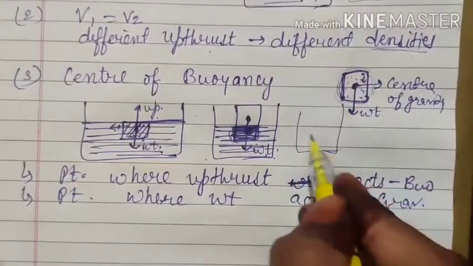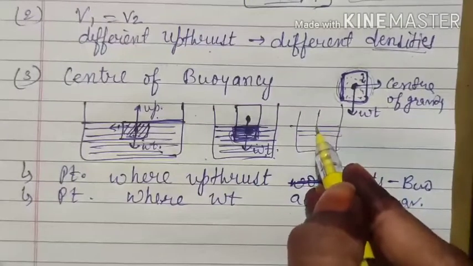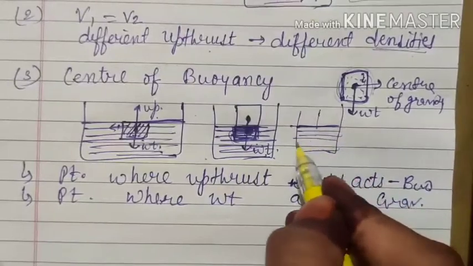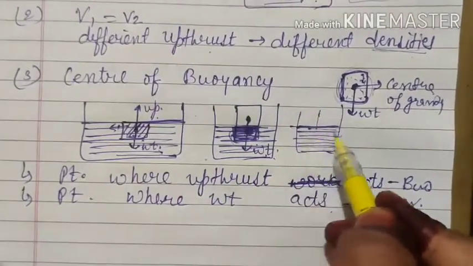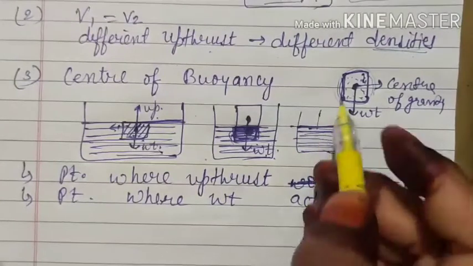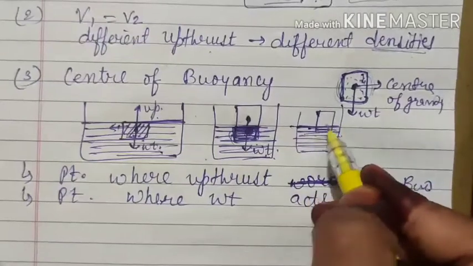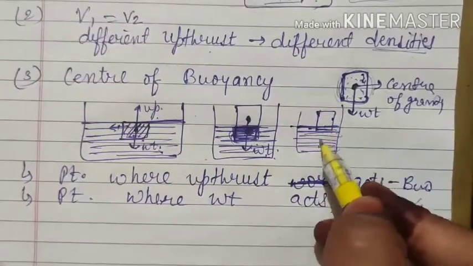Because when the object starts moving inside the liquid, initially when no solid object was there, there were only water molecules and they were living happily in their particular space. But now if a solid body comes here, and obviously this is liquid and this is solid, so it will have more density and it can displace the liquid.